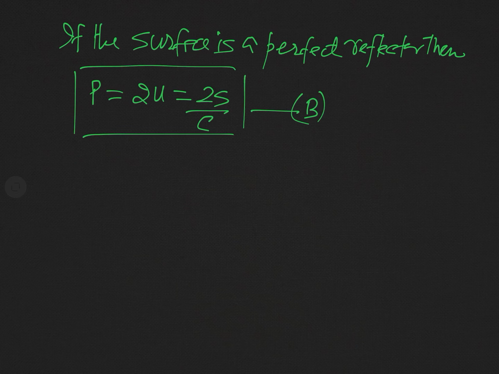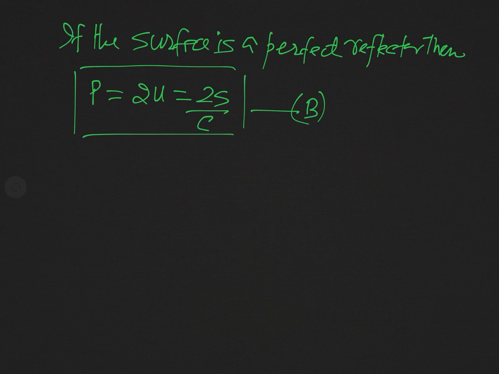As I have told you, we have calculated the radiation pressure in case of the perfect absorbing surface and in case of the perfect reflecting surface. If the surface is neither a perfect reflector nor a perfect absorber, then the radiation pressure lies between these two values.